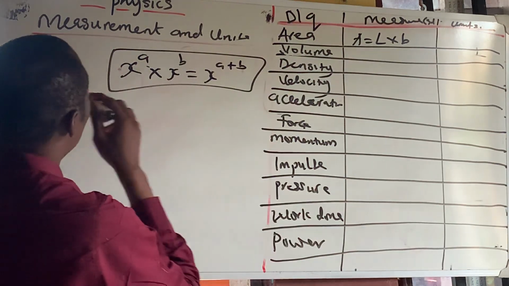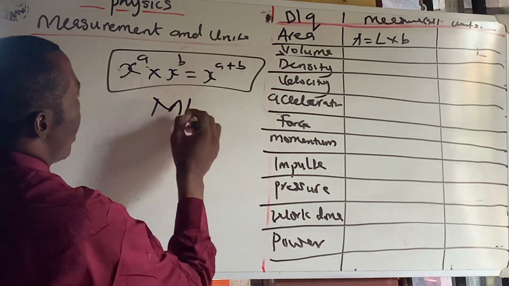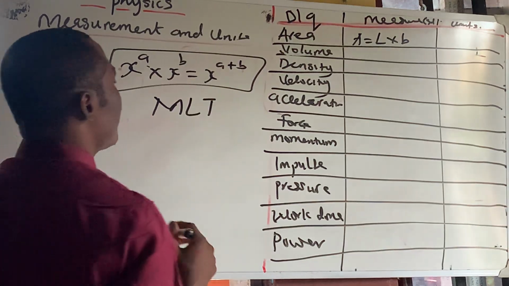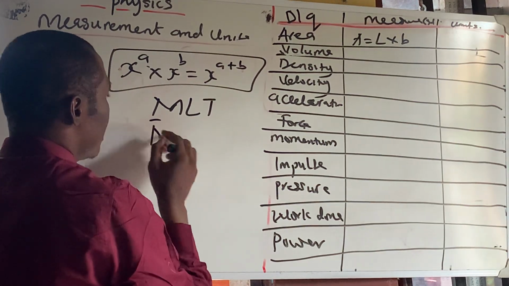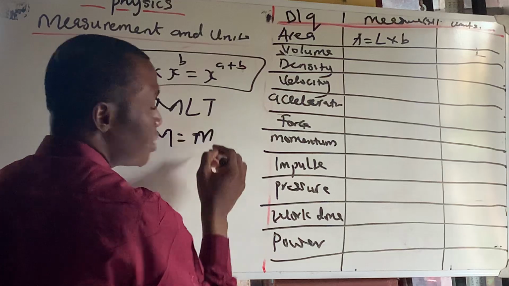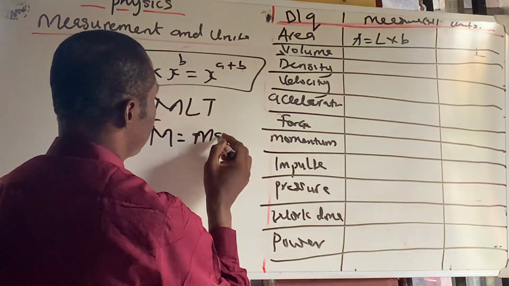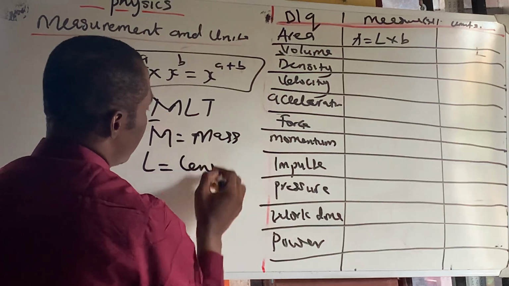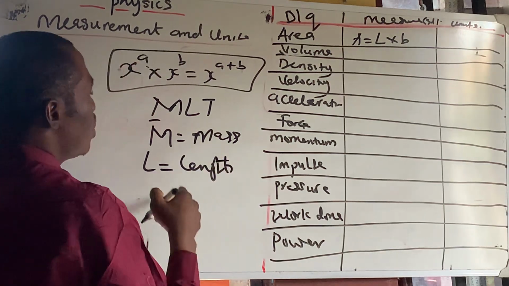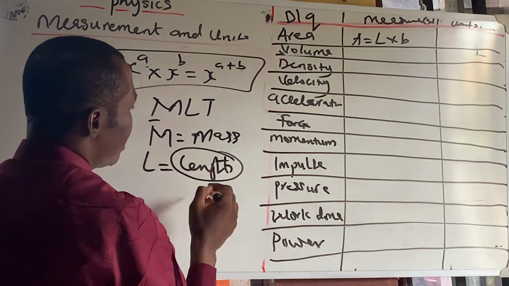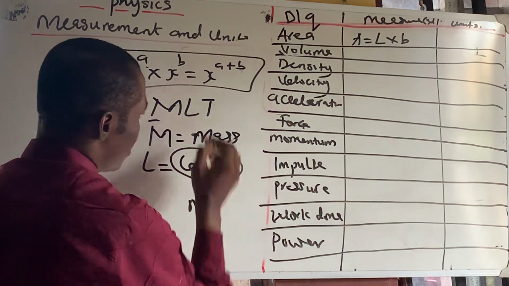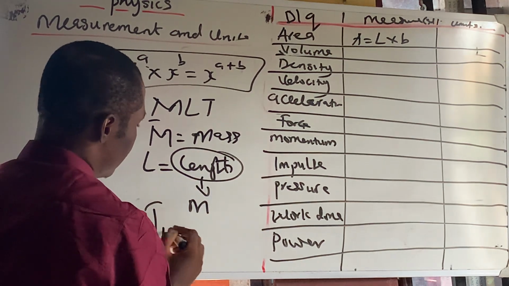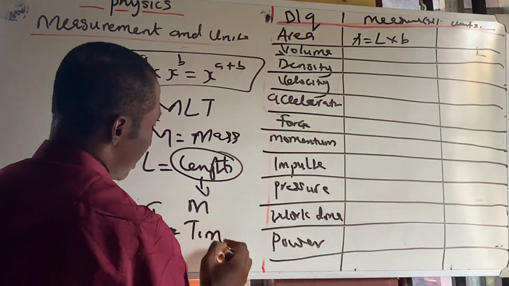And I told you to look at MLT. M is mass, L is length, and T is time.